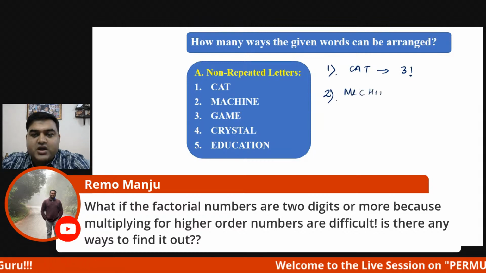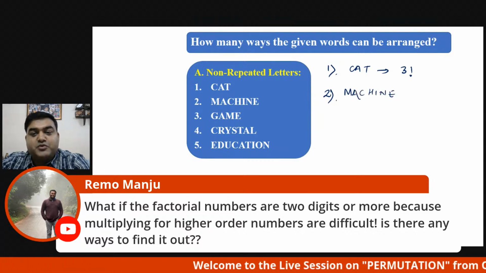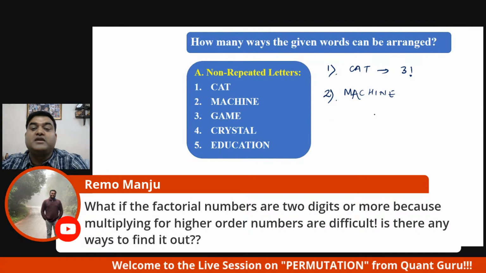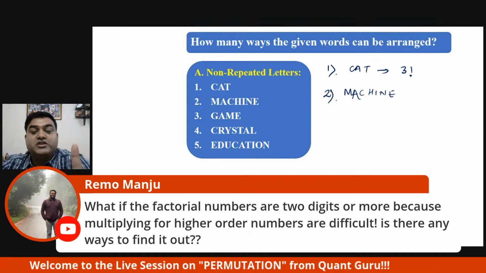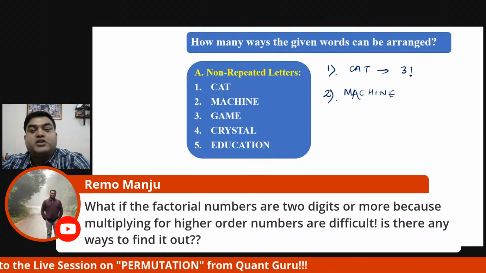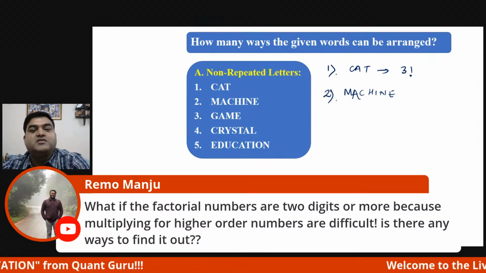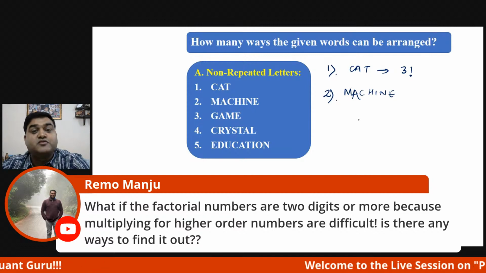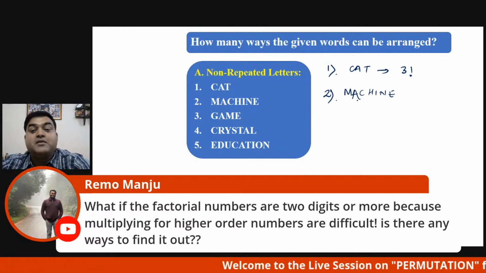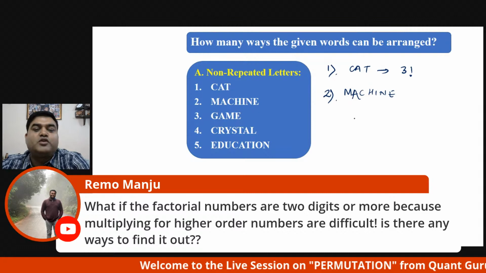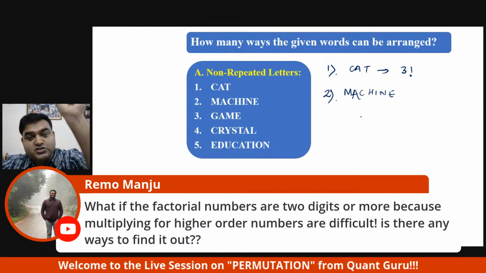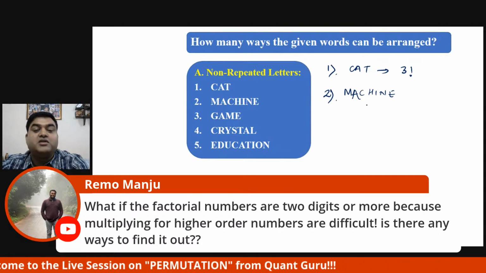MACHINE. Why I did this permutation alone for you, I'll tell you. Though I knew permutation and combination properly, a similar question was asked in one of the competitive examinations. I wasted 2 to 3 minutes of my time because I thought, okay, machine, I know how many times it can be done, and I started literally writing. But now we will not write.